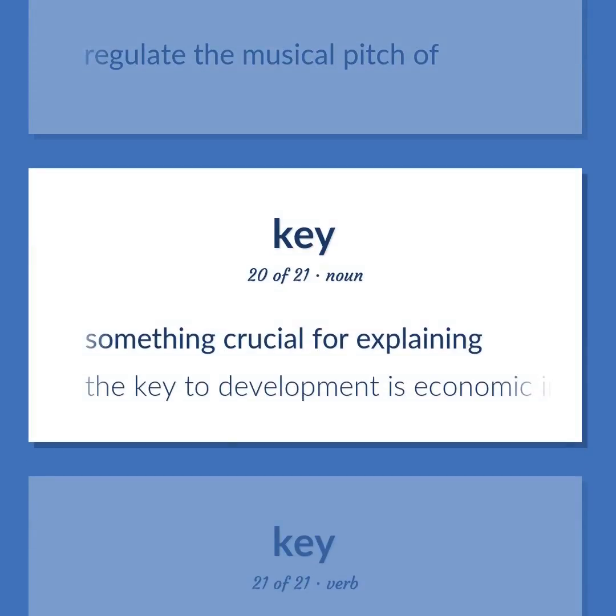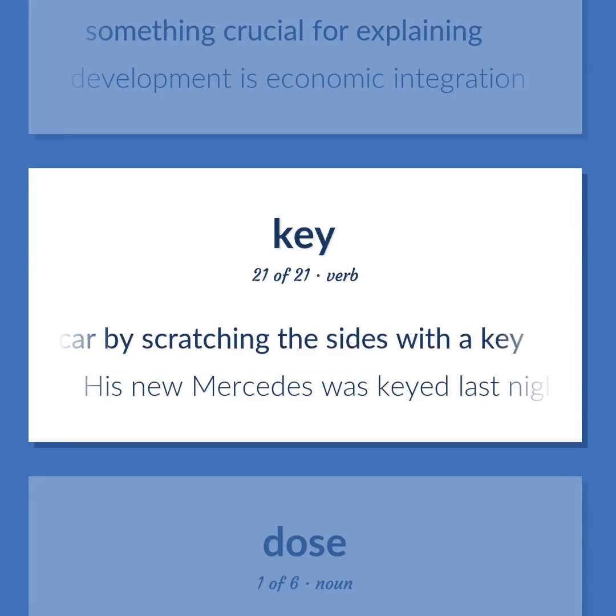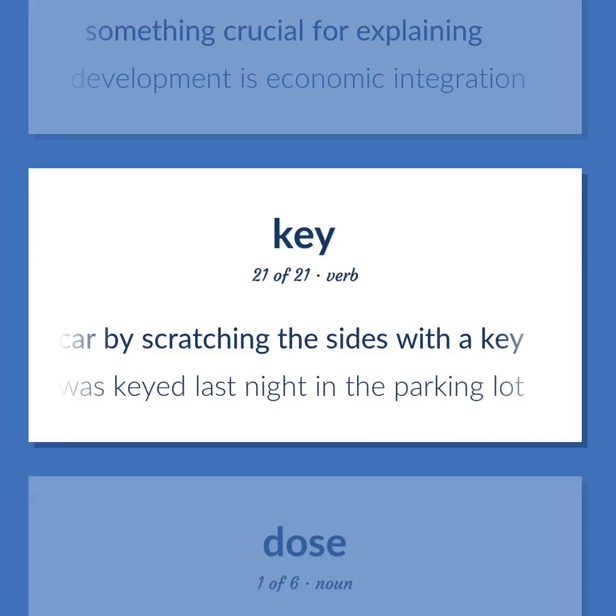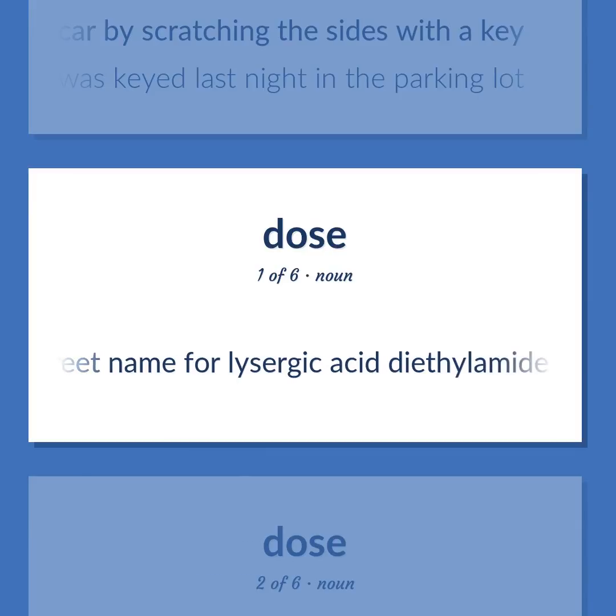Something crucial for explaining. The key to development is economic integration. Vandalize a car by scratching the sides with a key. His new Mercedes was keyed last night in the parking lot. Street name for lysergic acid diethylamide.